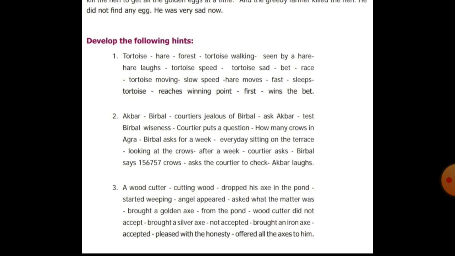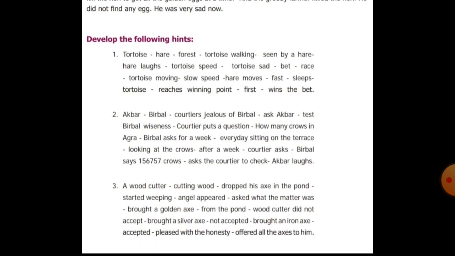So that story is what the hints are about. This you have to develop. You see the first one, it is in your book. The three you have to develop: put a proper heading, then write the passage and elaborate it, then write the moral for these three. Okay students.